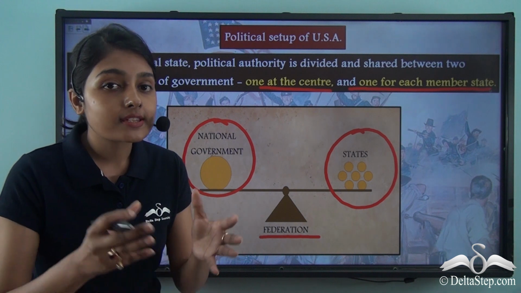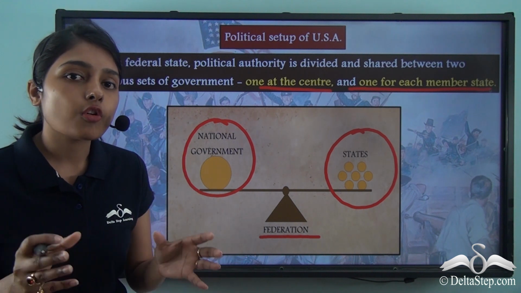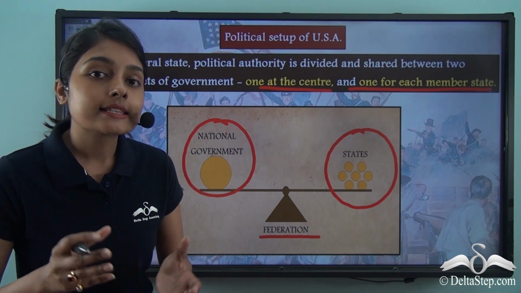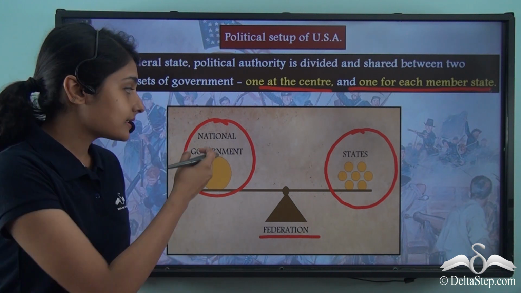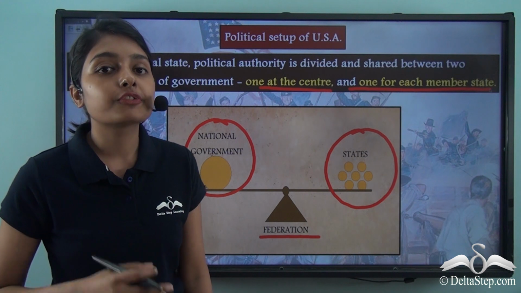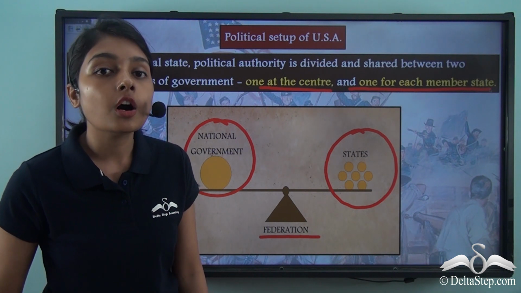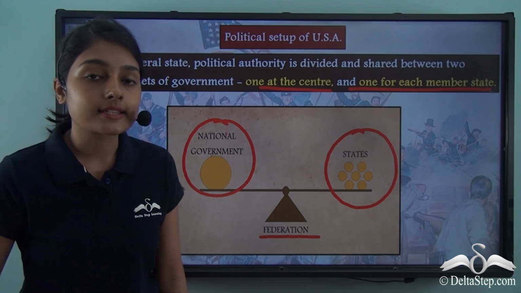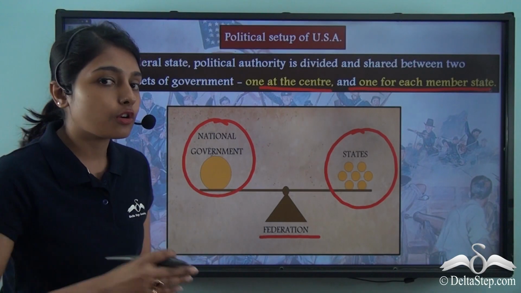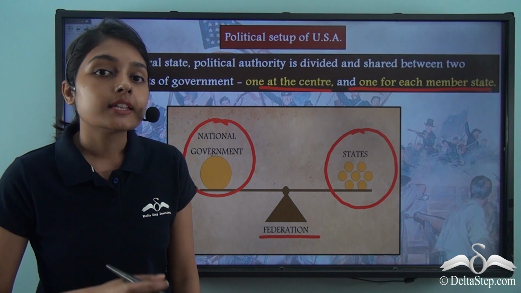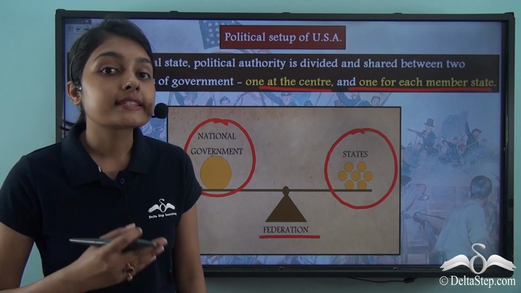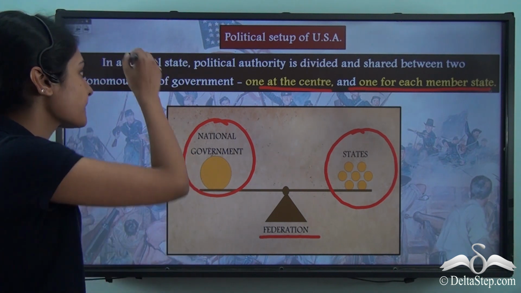At the level of the states, they can regulate all kinds of internal affairs, and simultaneously they also have a say in the decisions made by the federal government pertaining to external affairs. This federal system of government was established by the US Constitution of 1789.